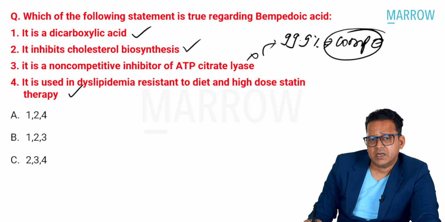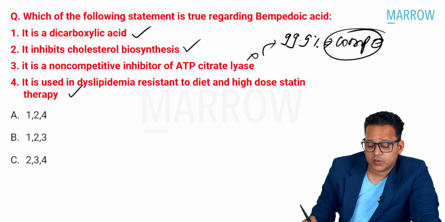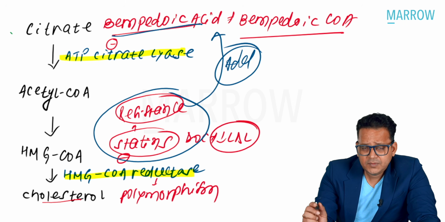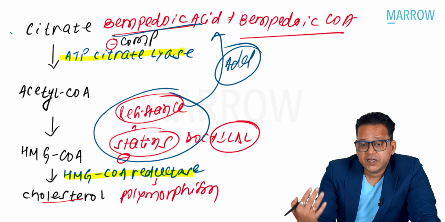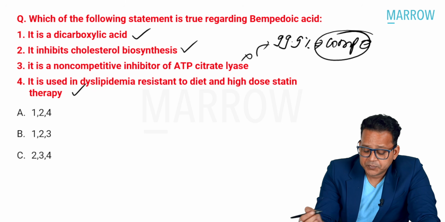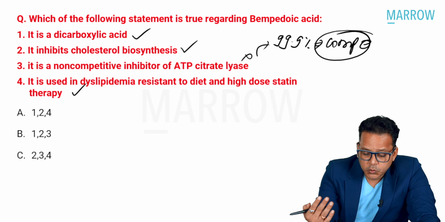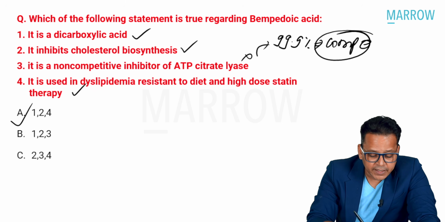That is why competitive antagonism is also known as pharmacological antagonism. So here, bempedoic acid competitively inhibits this enzyme, ATP citrate lyase. It competes with citrate for this enzyme, which is called competitive inhibition. So it is answer 1, 2, and 4. Option A is the right answer.